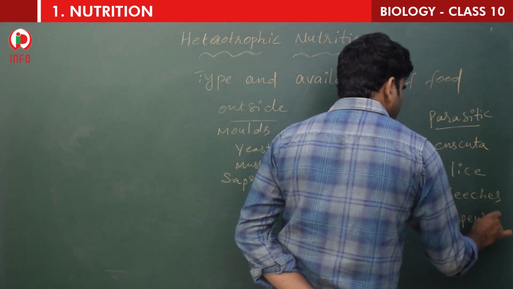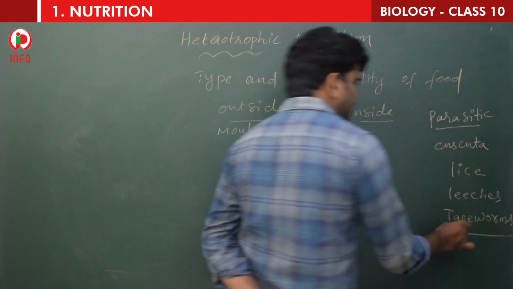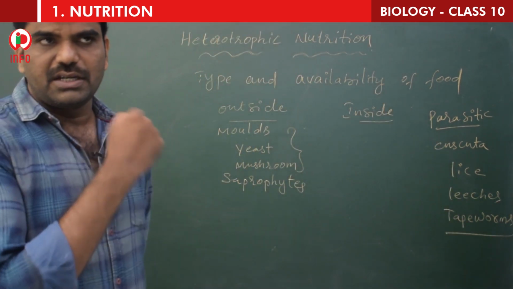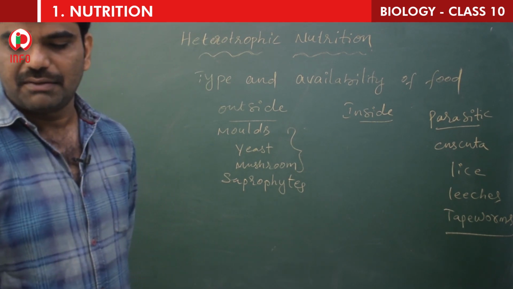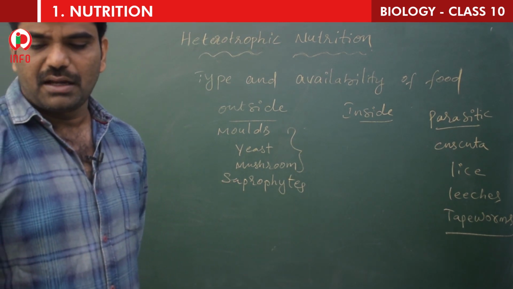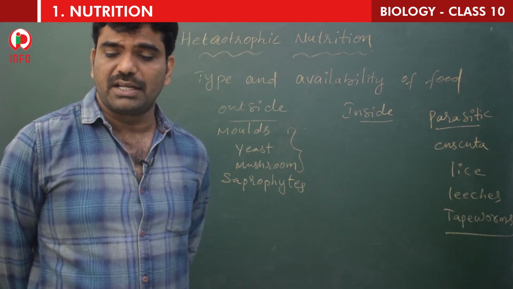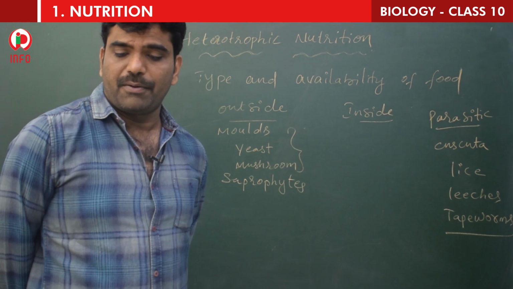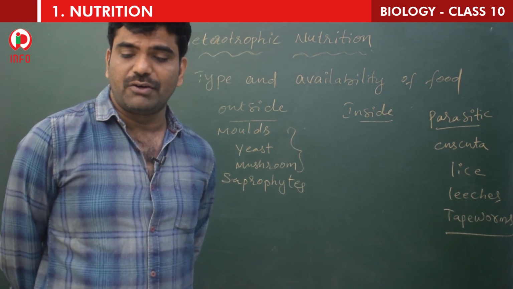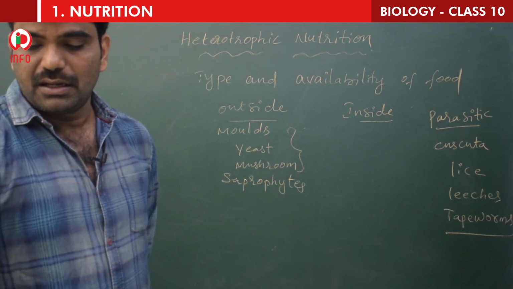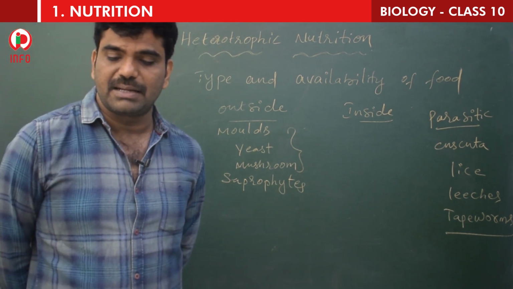These organisms depend on others. Some other organisms derive nutrition from plants or animals without killing them. This type of parasitic nutritive strategy is used by a variety of organisms like Cuscuta, lice, leeches, tapeworms.